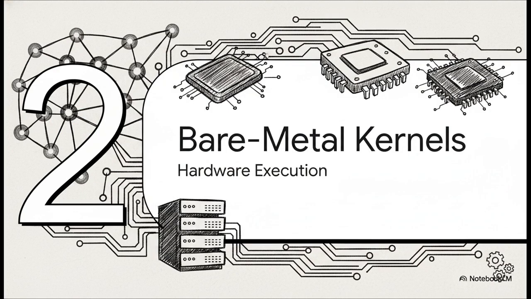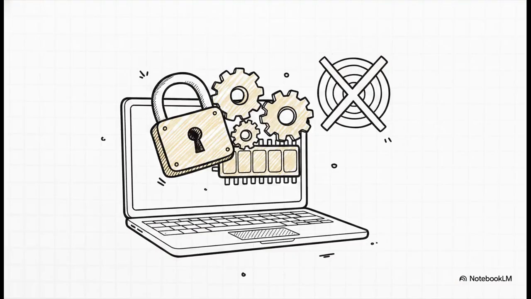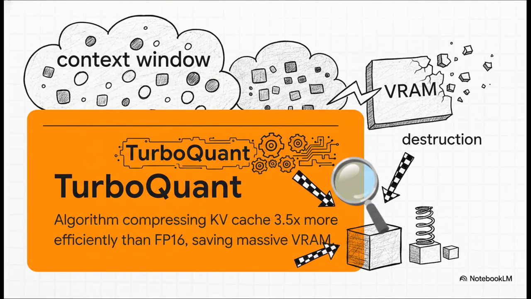Moving down the stack to Layer 2, bare metal kernels and hardware-aware execution optimizations. Look, if you're trying to squeeze 35 billion parameters onto an 8GB laptop, you need to execute exactly like this terminal prompt. In llama.cpp, using these specific flags pins your most active expert layers directly to VRAM. It disables memory-mapped file loading, and that mlock physically locks your model pages so you prevent your OS from catastrophic swap thrashing. But managing weights is only half the battle.